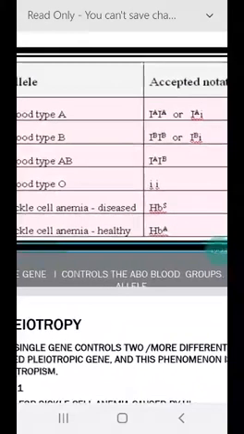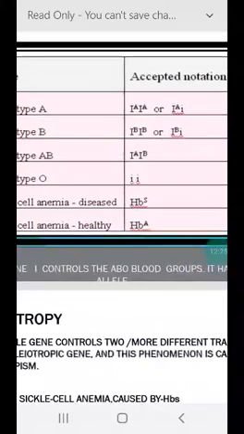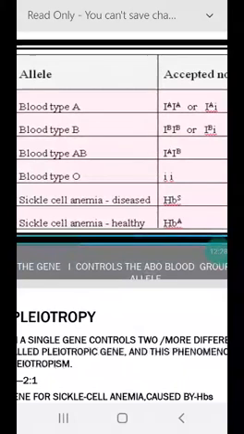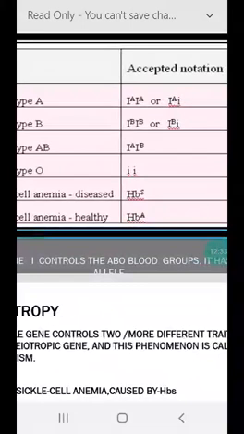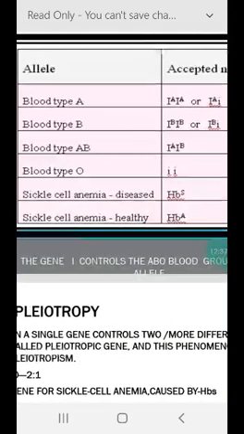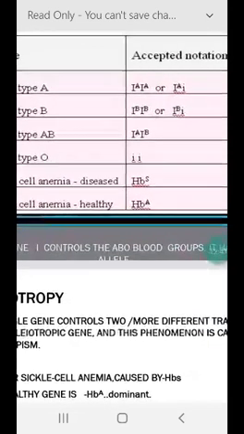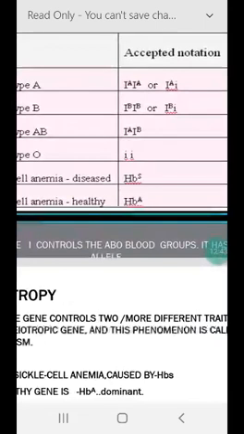For blood type O, it is small i. And for sickle cell anemia, which is a disease condition, it is denoted as HbS. For the healthy condition, it is denoted as HbA.